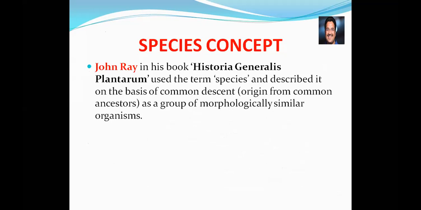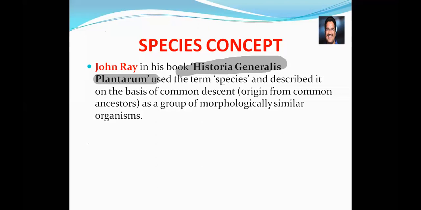Among them, we need to recognize the key term of each particular scientist. Like John Ray, you have to remember the book itself, Historia Generalis Plantarum. In that book, he used the term species and described it on the basis of common descent.